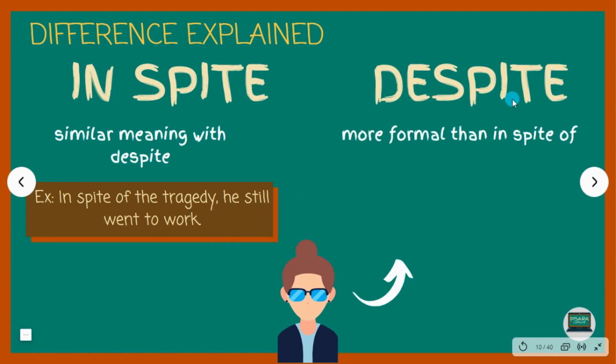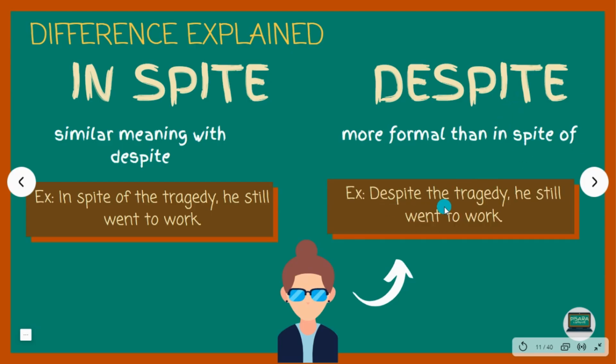Despite is just a little more formal than in spite of. So you see here, despite the tragedy, he still went to work. When you use despite, you don't need an of. So it's despite, then the event already. In spite of the tragedy, he still went to work. While here, despite the tragedy, he still went to work. So they are interchangeable.